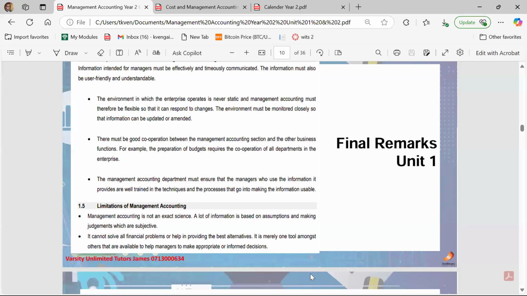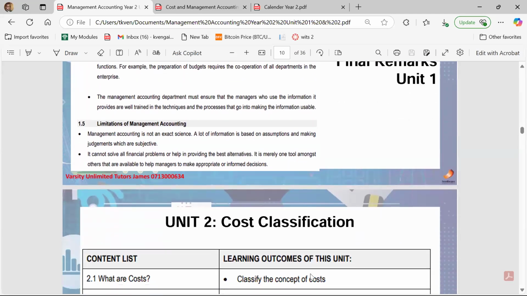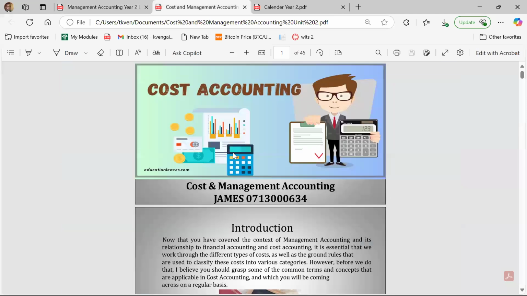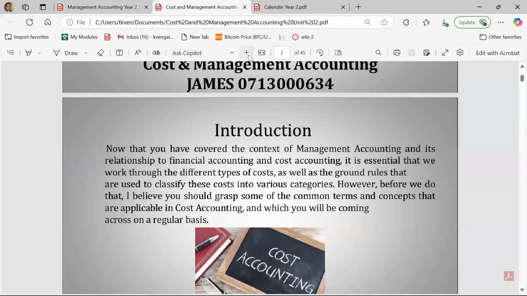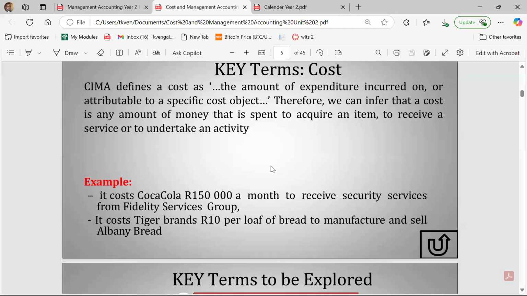Now, there are limitations to management accounting because of what we said, where we said that there are no key rules when you're dealing with management accounting. So because of that, it gives you certain limitations in terms of the information that you're using, because anyone can interpret that information differently. It is not an exact science, right? It does not solve all of your problems. Therefore, it has certain limitations that it gives you as a participant of management accounting, right?